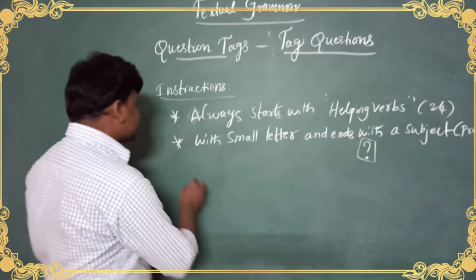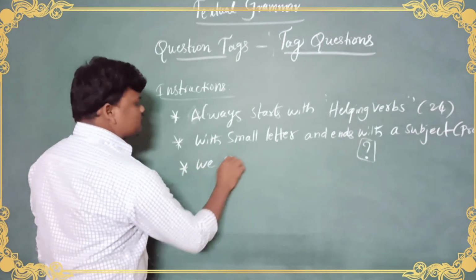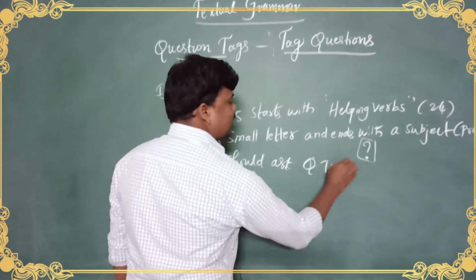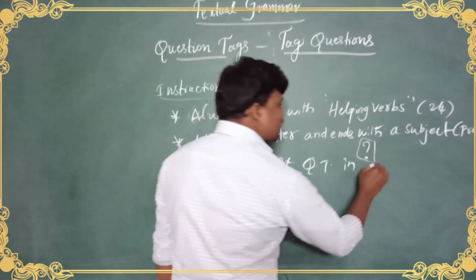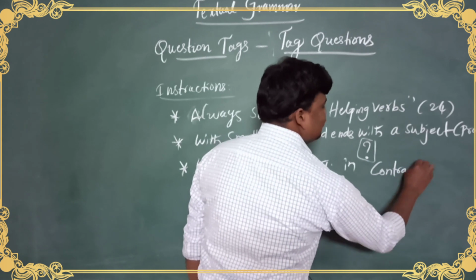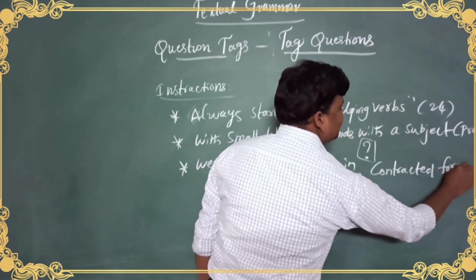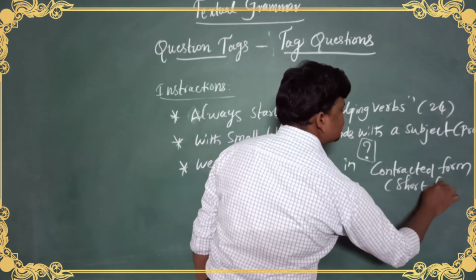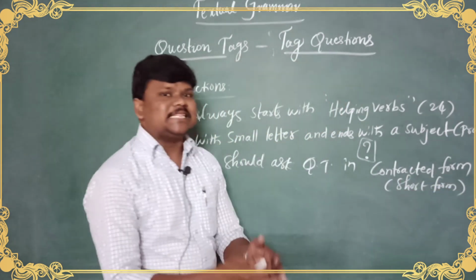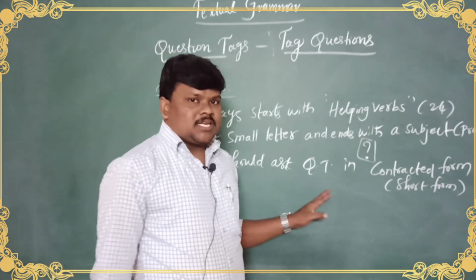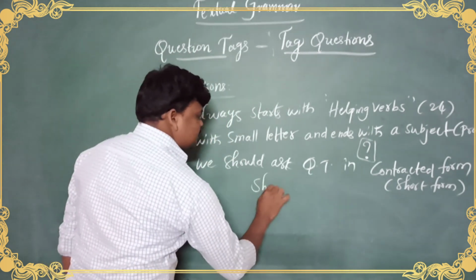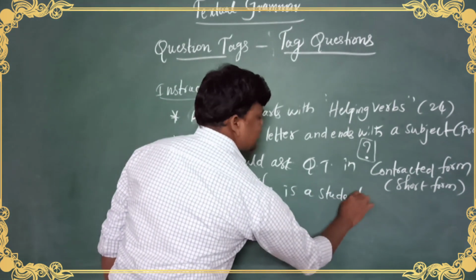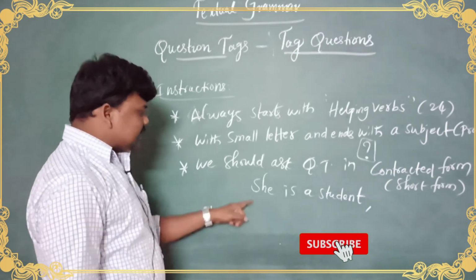And see, one more instruction is, we should ask the question tag in contracted form, which is called short form. We don't want to write in a lengthy manner. For example, she is a student. Imagine this is the statement. Look at the statement here.